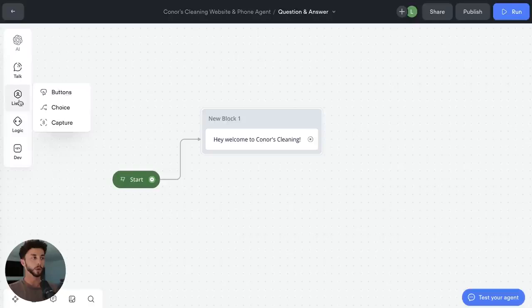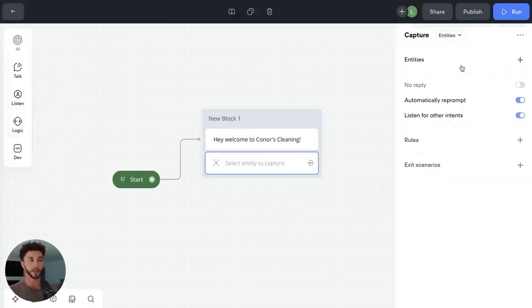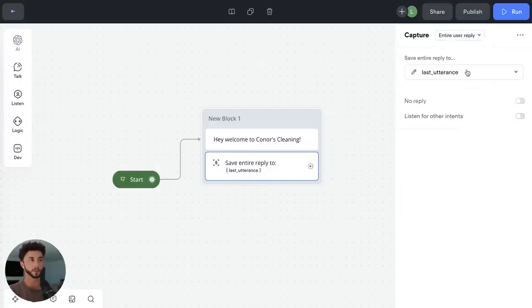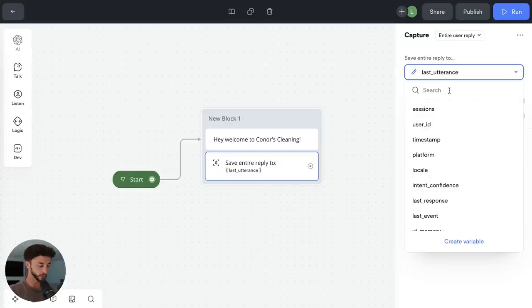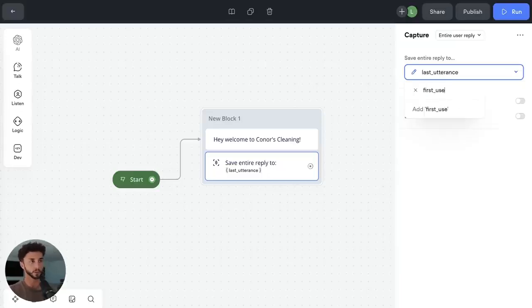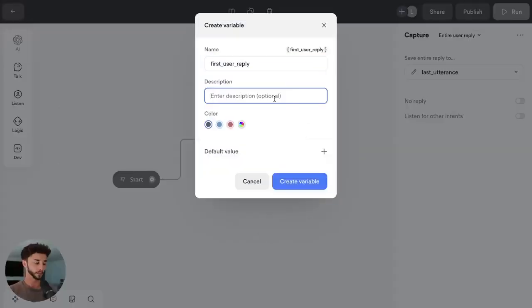And then of course, we're going to wait for them to reply and say something back to us. We go to listen and then capture, and this is going to capture the information. We want to change this from capturing entities, which is like, say, I'm looking for a price or an address. We're just going to capture the entire user reply, and their reply is going to be saved into this variable here. So we actually want to change this to first user reply because we're going to need it a little bit later. The user's first reply.